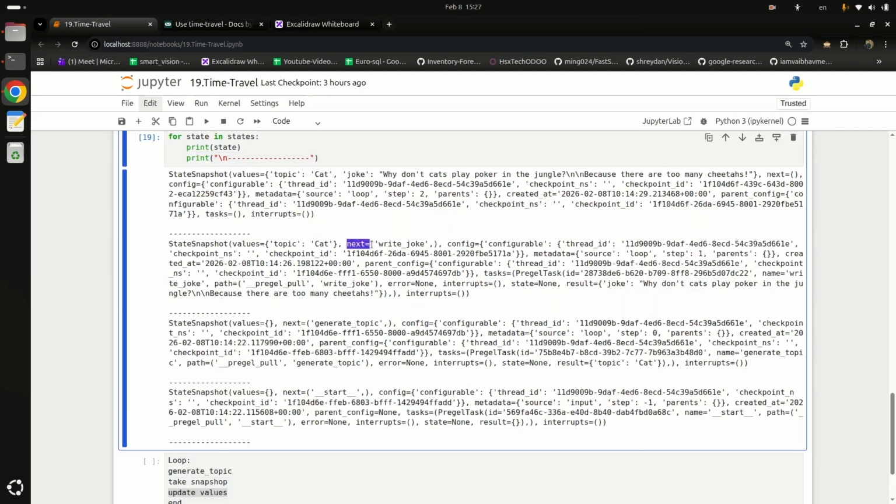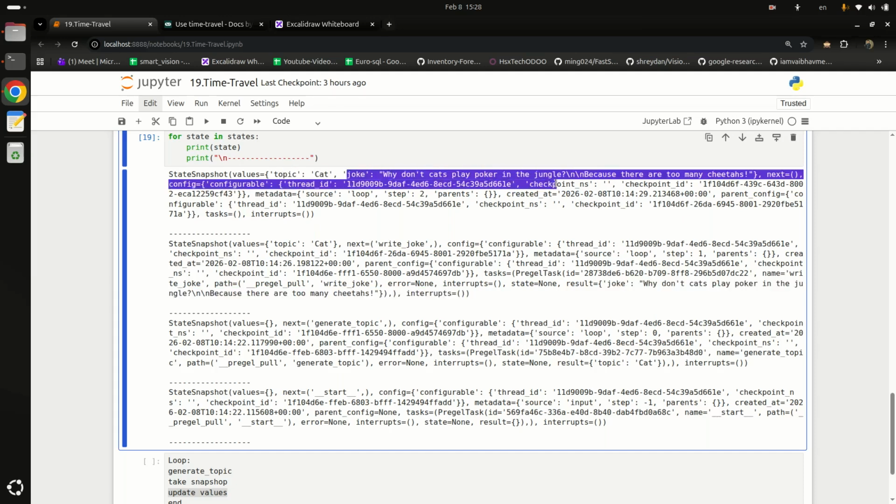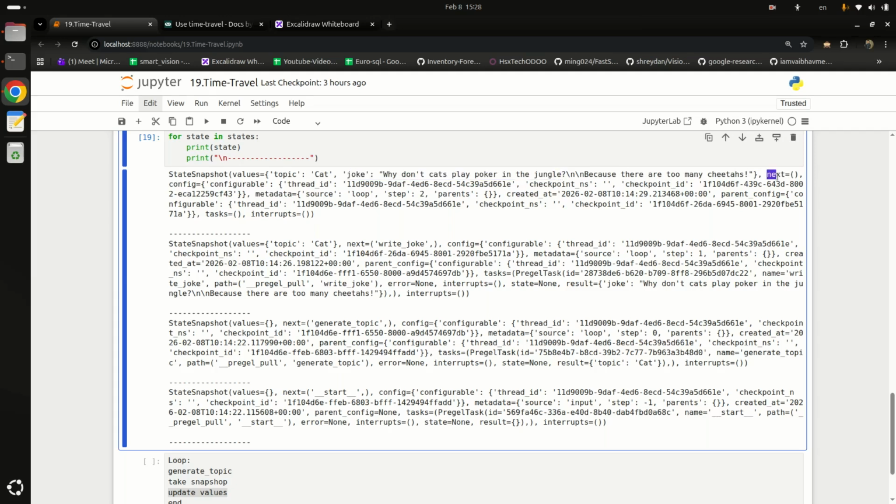And similarly here the next is write joke, and in result it already wrote the joke, why don't cats play poker, but this joke is not updated in values. That's why in next it is still showing write joke. So here the topic is cat and joke is this, meaning it updated the values and the topic. And our next is empty.